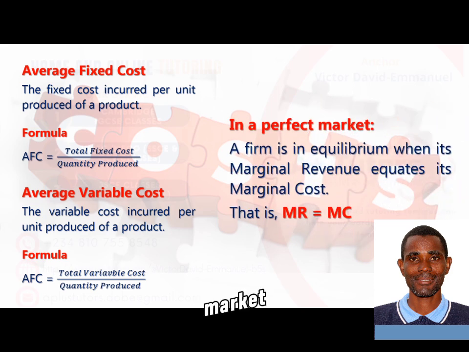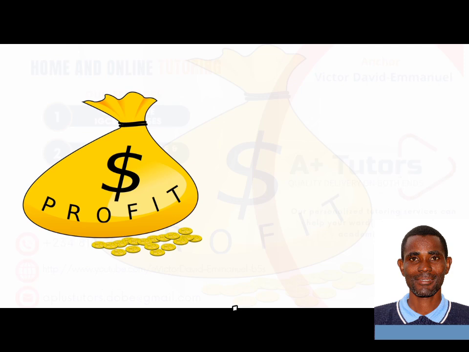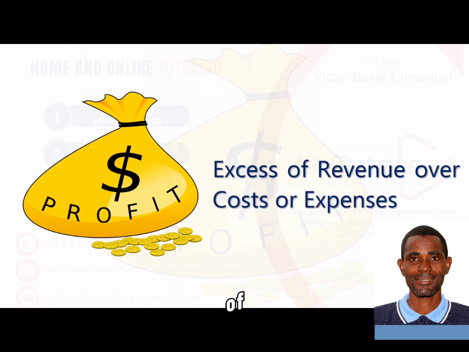Now, in a perfect market, a firm will be at equilibrium in a situation whereby its marginal revenue equals its marginal cost. Please take note of that. Having talked about cost, talked about revenue, there is the need to look at the difference between the two, and that is where we either talk about profit or loss. Now we'll be talking about profit here, and a situation whereby there is excess of revenue over the cost or expenses incurred in the cost of production.